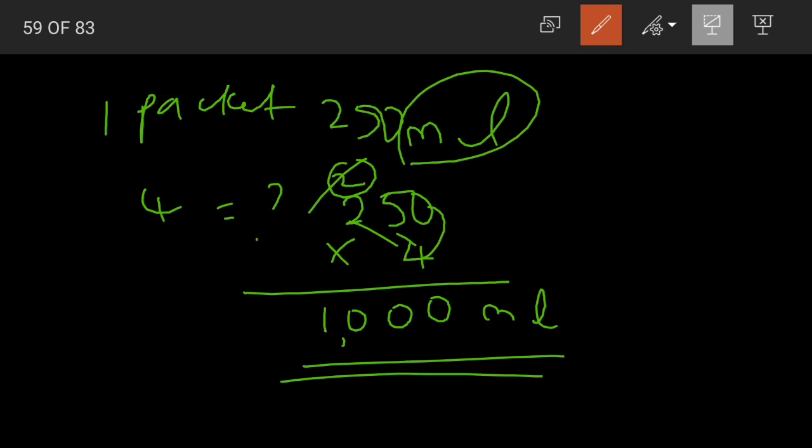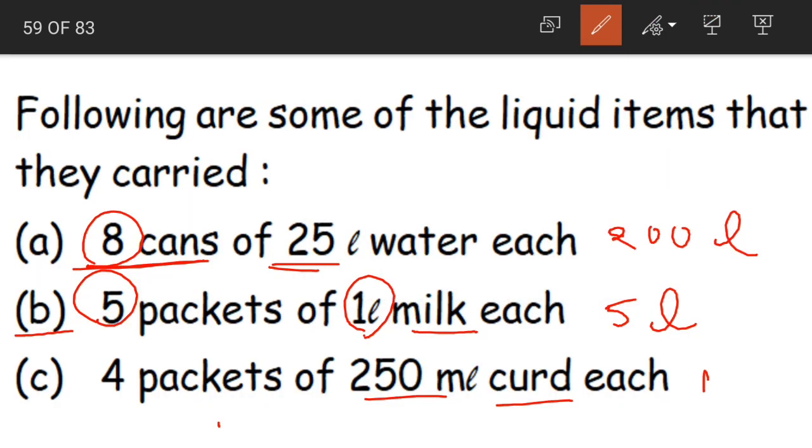But in the question they have asked us to present our answers in liters. 1000 milliliters is equal to how many liters, children? We know this. It is equal to 1 liter. 1000 milliliters is equal to 1 liter. So the quantity of curd carried here is 1 liter.